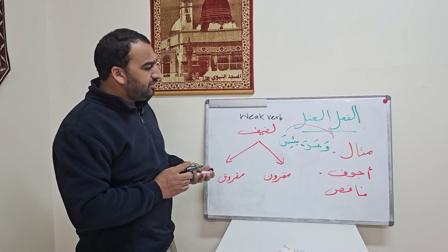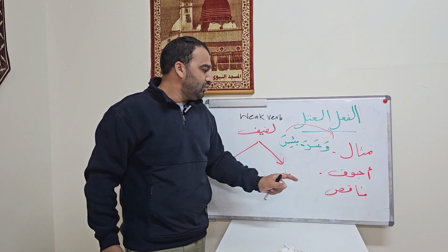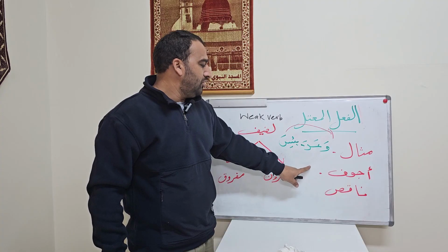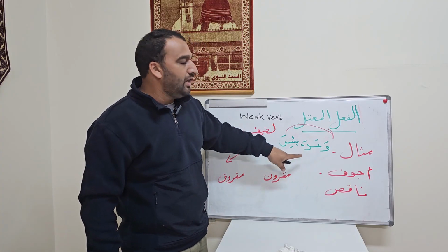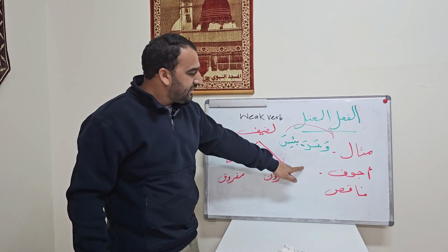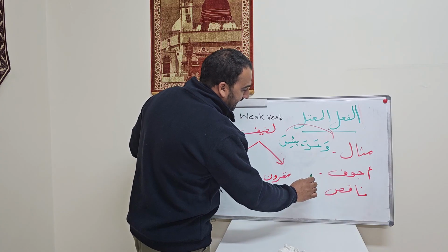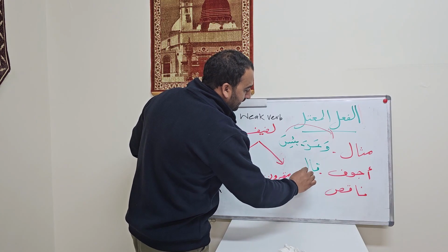Now, getting back to the second type of al-fa'l al-mu'tal, that is ajwaf. What's ajwaf? If we find any of these weak letters in the middle of a verb. For example, we have qala.